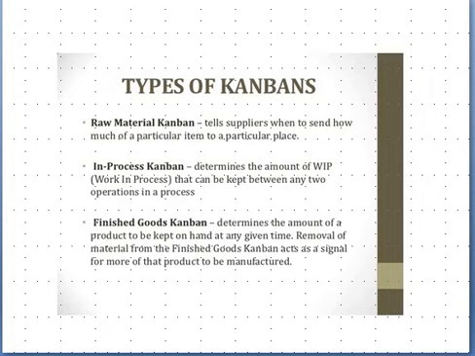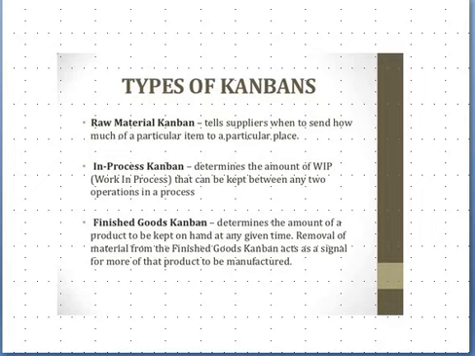Now, types of Kanban. First is the raw material Kanban. The raw material Kanban tells what amount of raw material is required from a vendor or supplier. It tells a supplier when to send how much of a particular item to a particular place. Second is the in-process Kanban. It monitors the status of material during operation, and determines the amount of work in process that can be kept between any two operations in a process.